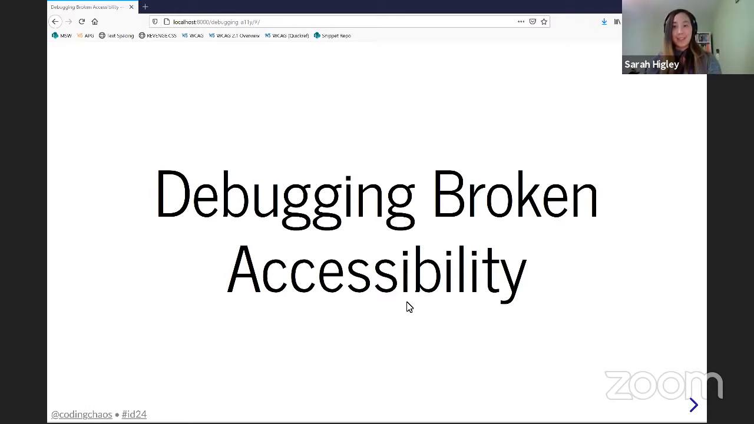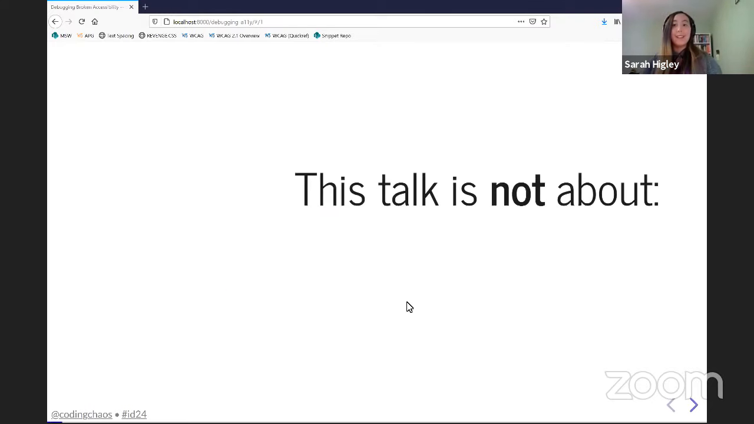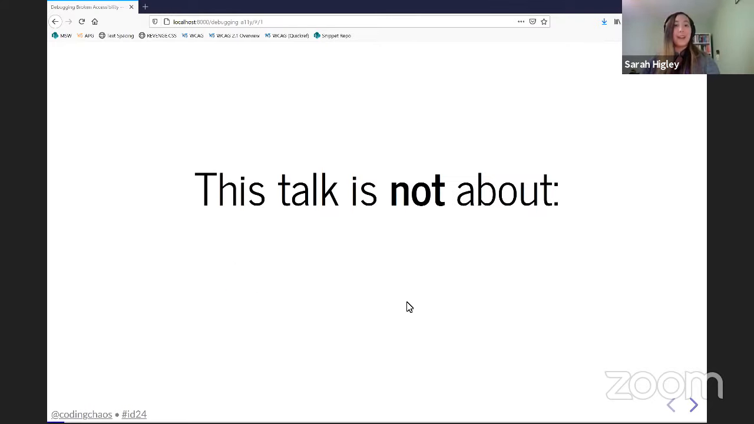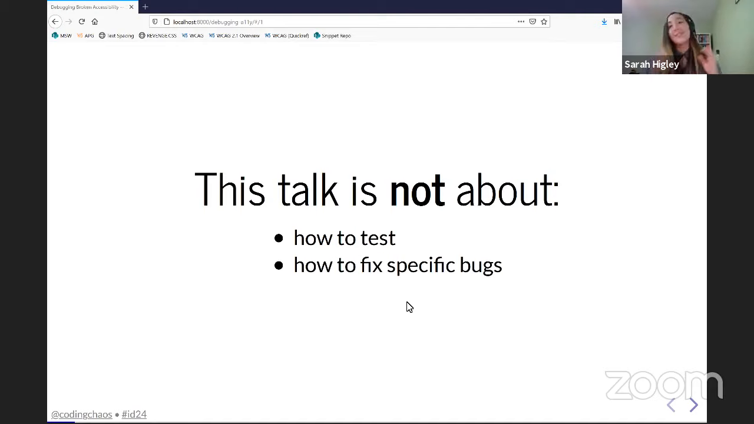So to set expectations off the bat, the things I'm not going to talk about include how to test. This is not at all about testing. It's only about what happens after you've tested and already have issues. And it's not about how to fix anything. This is just about how to find the root causes of the bugs that you find, not about any specifics on how to actually fix them. And also, this is not about tooltips, as much as I love talking about tooltips.